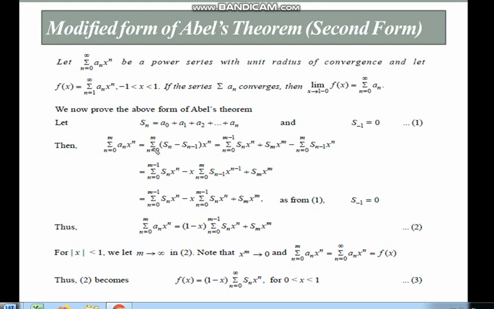So we can write this as summation n = 0 to m - 1 of S_n x^n plus S_m x^m minus summation n = 0 to capital M of S_{n-1} x^n. And this is equal to summation n = 0 to m - 1 of S_n x^n minus x into summation n = 0 to m of S_{n-1} x^{n-1} plus S_m x^m.